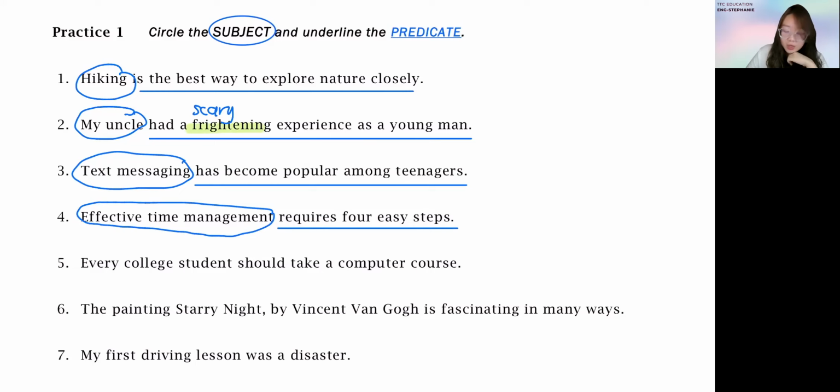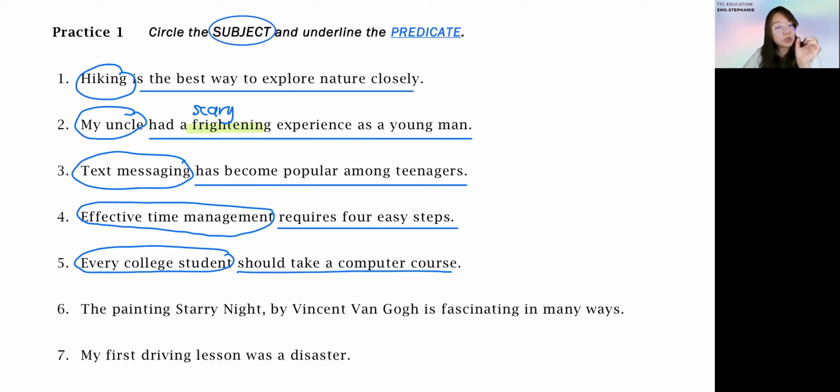All right. Moving on to the next one and the very last for demonstration. Every college student should take a computer course. So what is this sentence about? It's about the college student. Every college student. What should they do? They should take a computer course. Additional information. Okay, so far so good. So by looking through these 5 demonstrated sentences, you should have a better understanding of which part is your subject and which part is your predicate already. Don't forget, subject is what or whom this sentence is about. Your predicate is telling you something about the subject, relates to the subject.